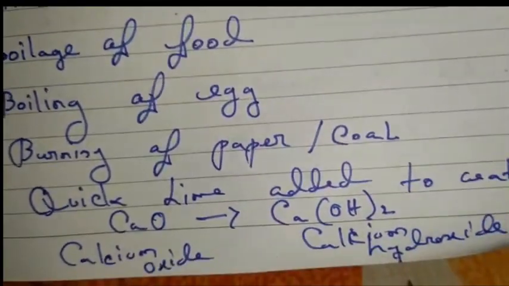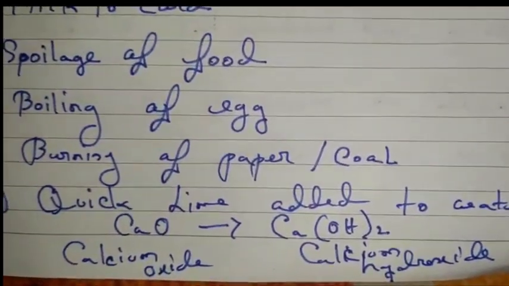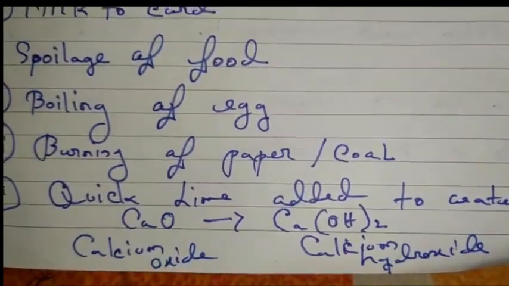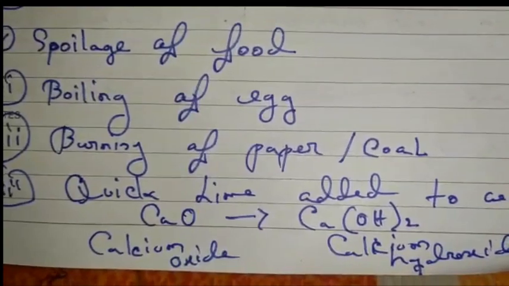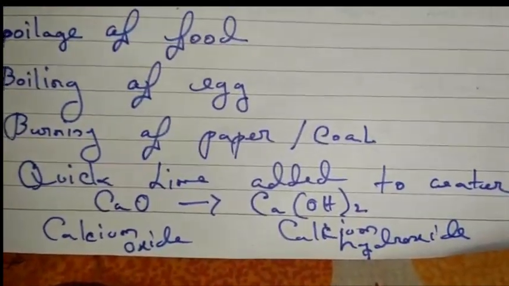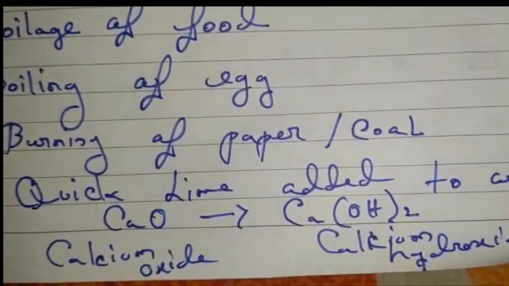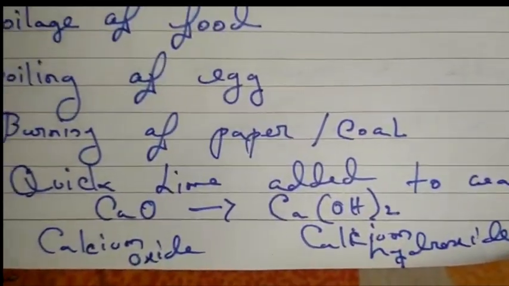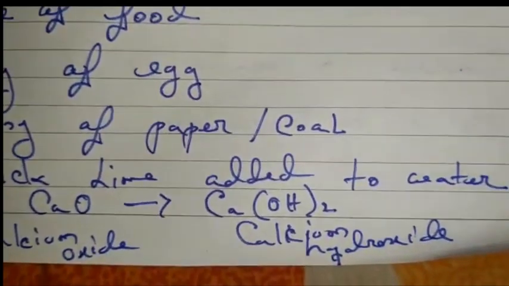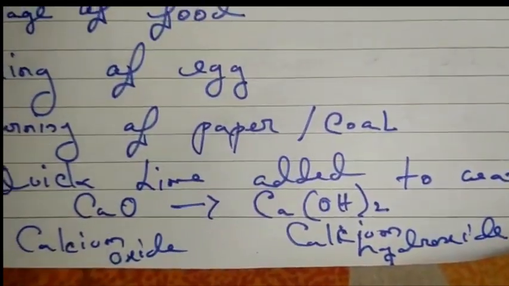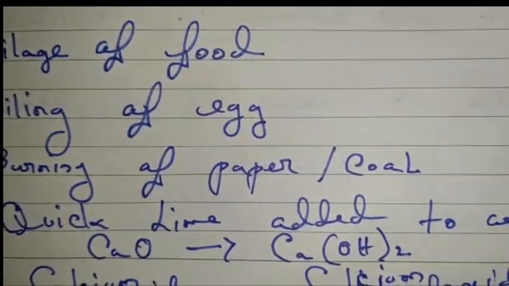Next one, quicklime added to water. If we add quicklime to water, it will convert into calcium hydroxide. Quicklime means calcium oxide, which is CaO. When we add water to CaO, it converts into calcium hydroxide. The chemical formula of calcium hydroxide is Ca(OH)2.